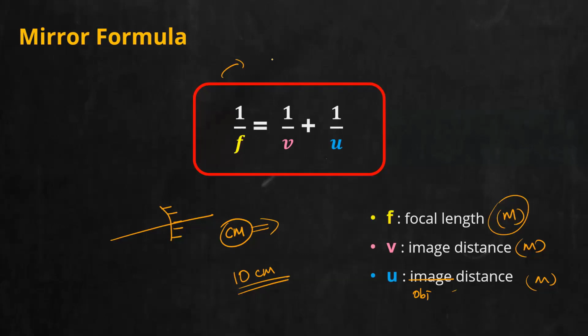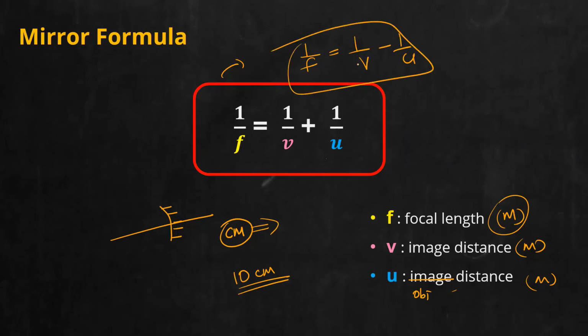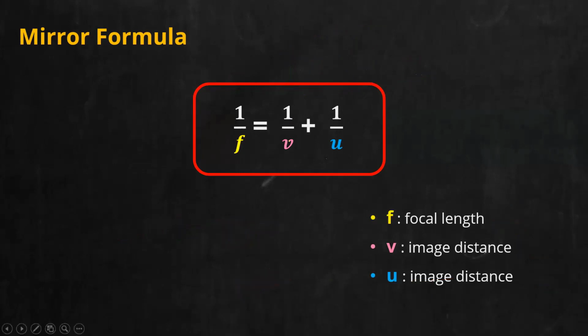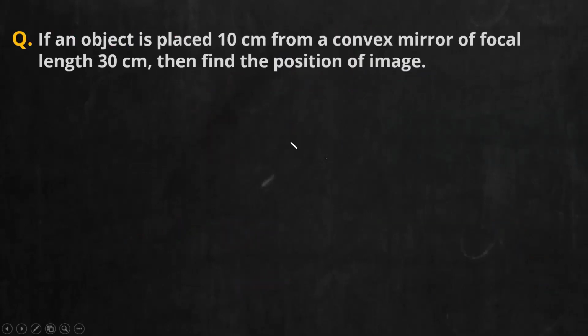Now, the lens formula we will study in the coming classes. There is only a minute difference. So there are chances you might get confused, because the lens formula, when we study it later, is 1 by f is equal to 1 by v minus 1 by u. This is the lens formula. Some of you may tend to confuse it. Be thorough now itself. Do this question fast. Write this question in your notebook. Do it fast. The first one I will solve.